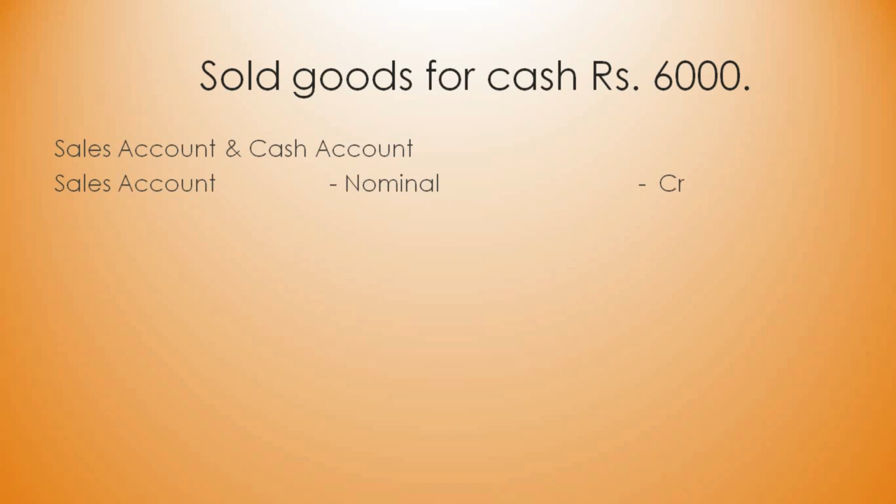Sales account, applying the rule, debit all expenses and losses, credit all income and gain. When you are doing sales, there is an income for you. So income has to be on the credit side according to the rule of nominal account. And coming to the cash account, cash is nothing but real account. So debit what comes in and credit what goes out. In this case, you're selling the goods, whereas cash comes inside the business. Cash has been given to you. You're receiving cash. So it comes inside. So that's why you enter it on the debit side.